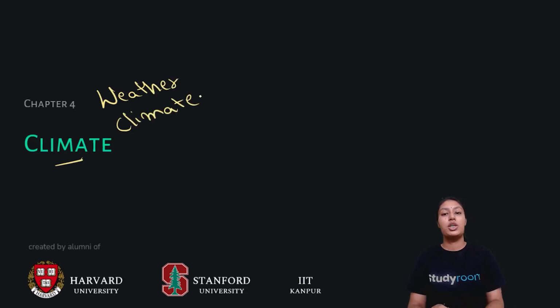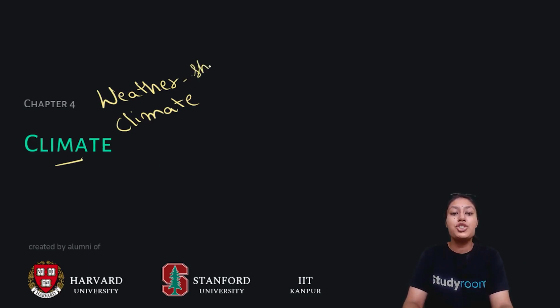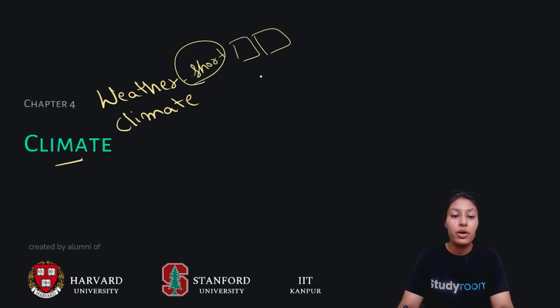If I ask you, please tell me how is the weather today, you will look outside, or go to your terrace or open your windows, and tell me, ma'am, the weather is pleasant today, or the weather is very fine. It's cloudy, it's sunny, or it's rainy, or maybe snowy. So this is weather, a short span condition that you see. For example, if the weather is sunny today, the next day it can be very cloudy.